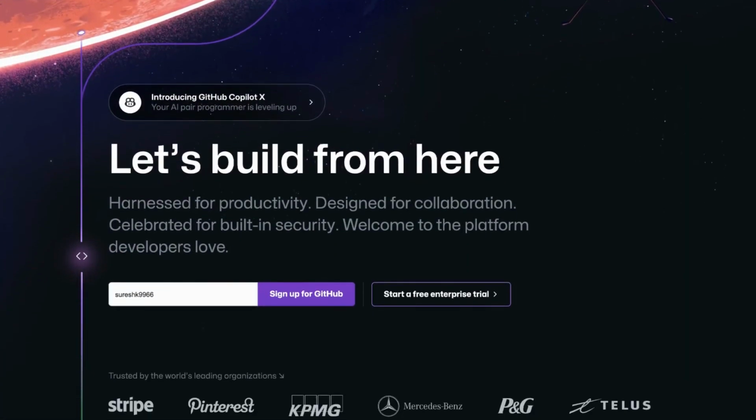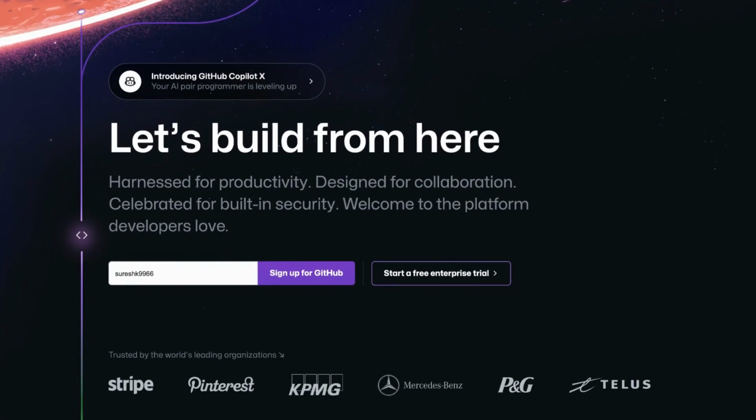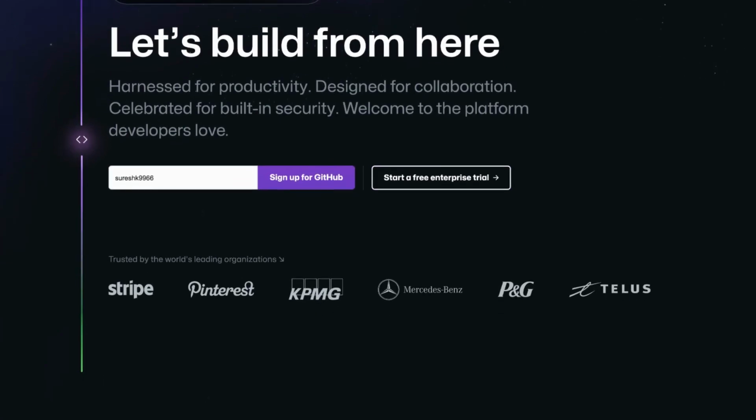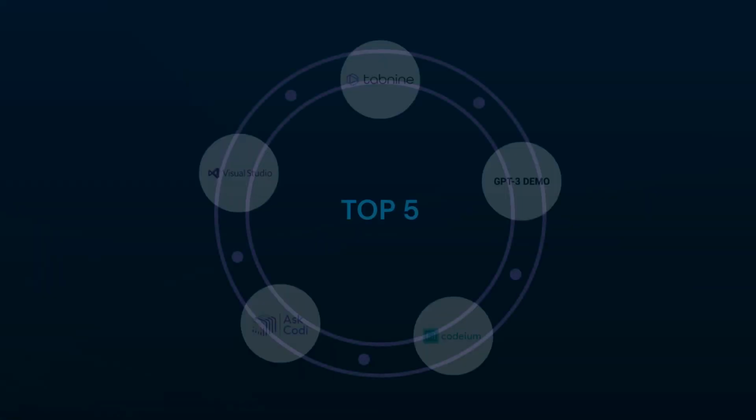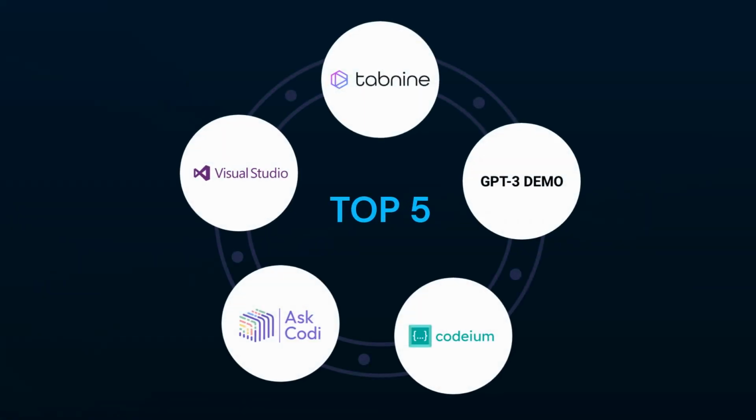Today, we will be talking about the amazing alternatives of GitHub that will take your coding experience to new heights. Get ready as we explore top 5 alternatives including Visual Studio, Tabnine, GPT-3 Demo, Codeium, and Ask Codi Now that will revolutionize the way you collaborate on projects. So, without waiting anymore, let's begin to explore.